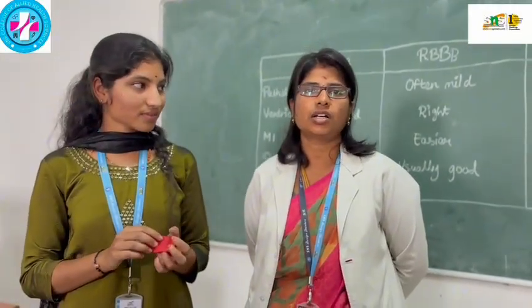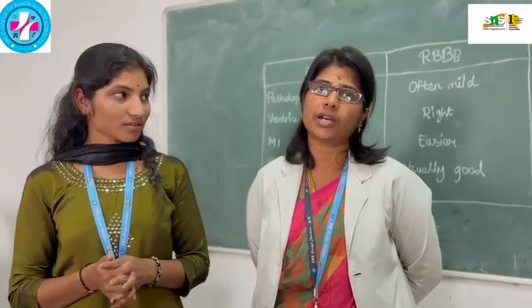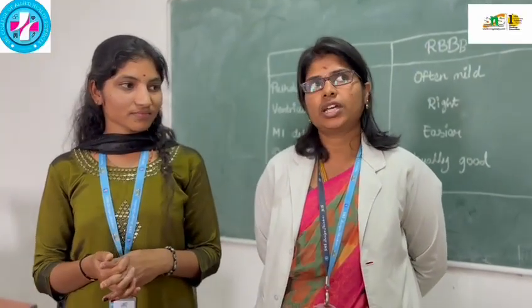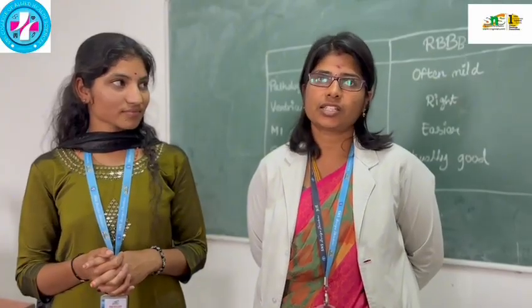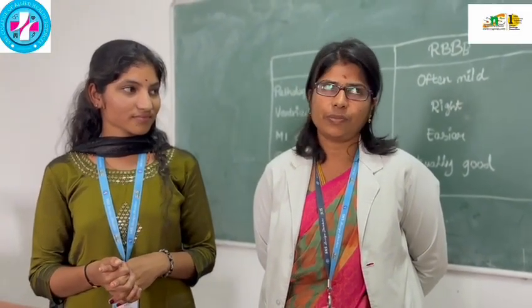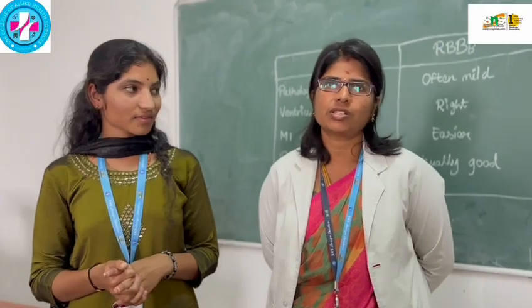Now we are getting into causes. In cardiac causes, we can observe ischemic heart disease and congenital heart disease, especially ASD. Then in pulmonary causes, we can observe pulmonary embolism, pulmonary hypertension, and chronic obstructive pulmonary disease. In degenerative causes, we can observe age-related degeneration and fibrosis of the conduction system. Mostly, right heart abnormalities are a prominent cause of right bundle branch block. And sometimes it may be due to congenital heart disease like TOF, ventricular hypertrophy, and cor pulmonale conditions also.